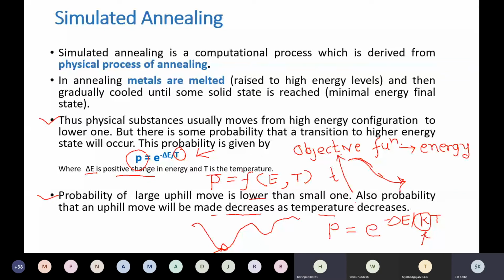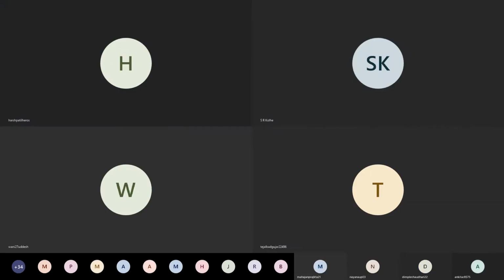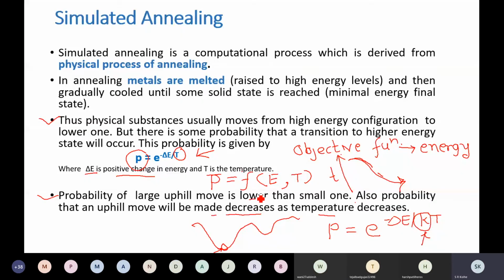Sir, the slide is not visible. Okay, let me check. Is it visible? Now is it visible? Yes sir. Yes, sir. Okay.